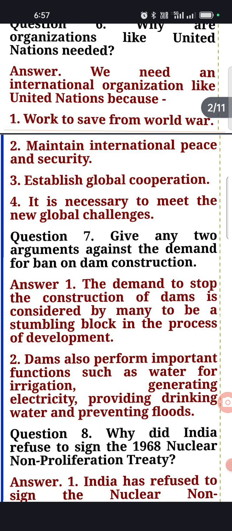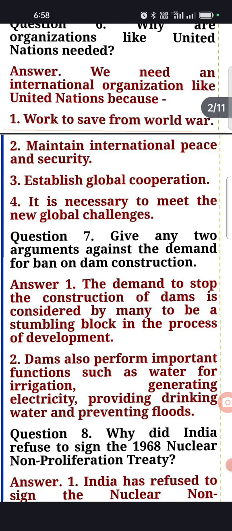We have already experienced two world wars, so we need the UN to save our world from a third world war. Second point is to maintain international peace and security. Third is to establish global level cooperation among the various countries.